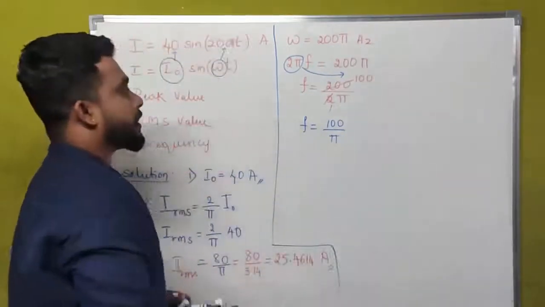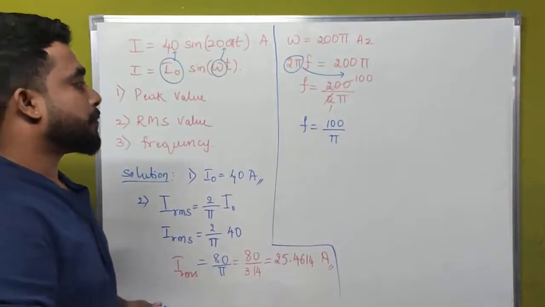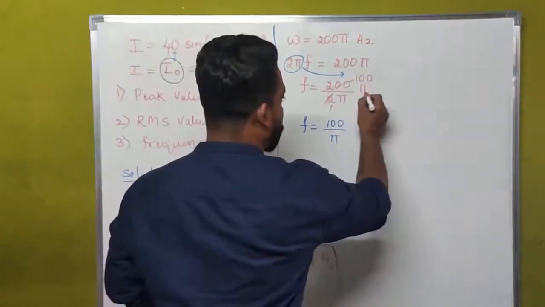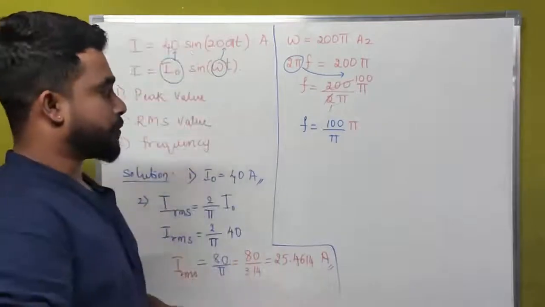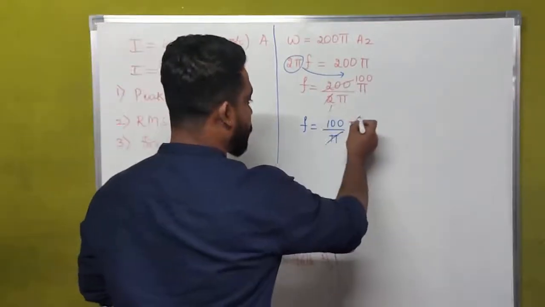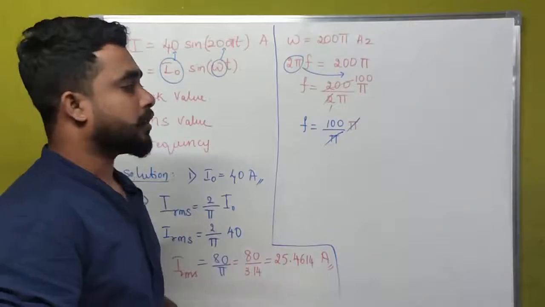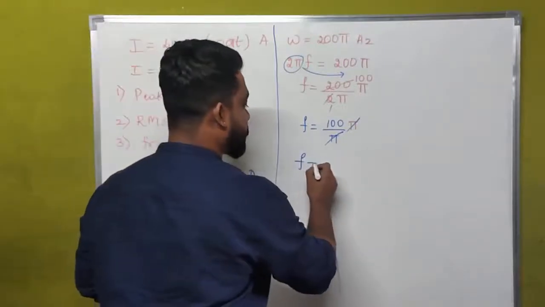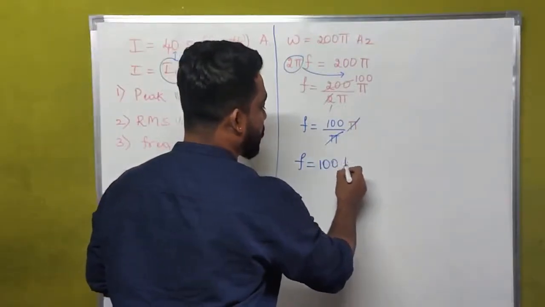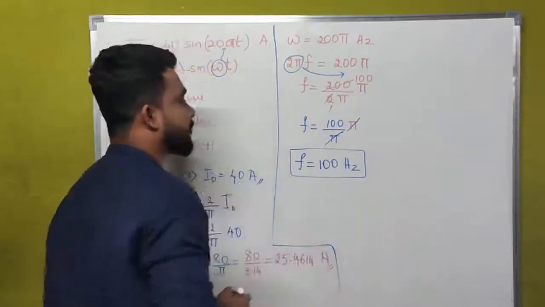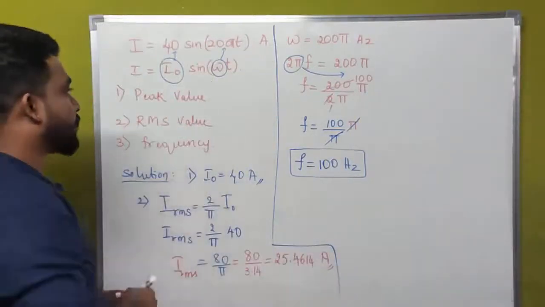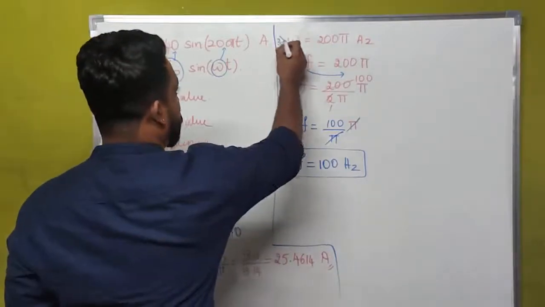The value of omega is equal to 200 pi. Here also we have pi, and here also we have pi. If pi gets cancelled, what is the value of frequency? Frequency is equal to 100 hertz. This is all about the problem.